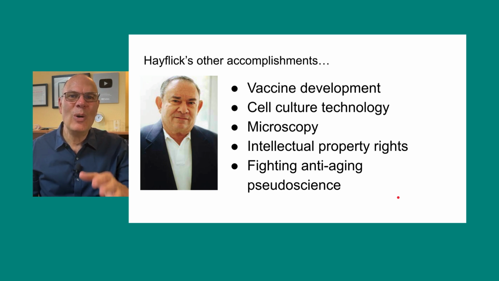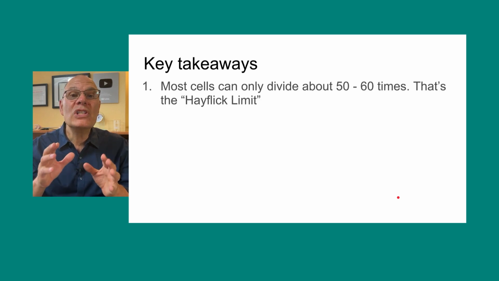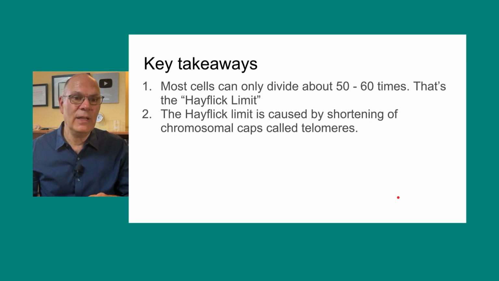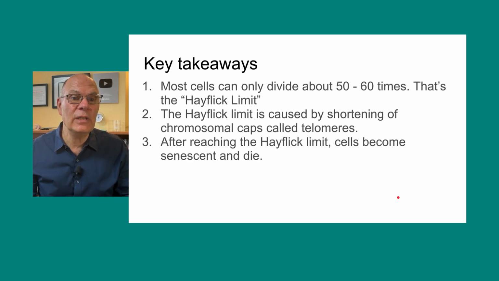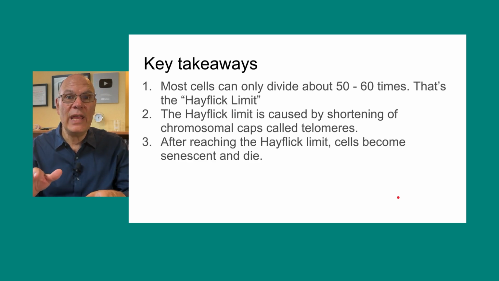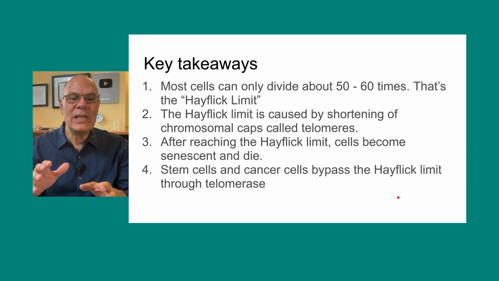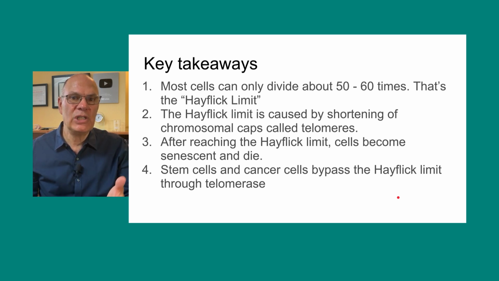So now you know about the Hayflick limit, and here are some key takeaways. Most cells can only divide about 50 to 60 times. That's the Hayflick limit. The Hayflick limit is caused by the shortening of chromosomal caps that are called telomeres. After reaching the Hayflick limit, cells become senescent and die, and stem cells and cancer cells bypass the Hayflick limit through the activation of the telomerase gene, which rebuilds their telomeres.